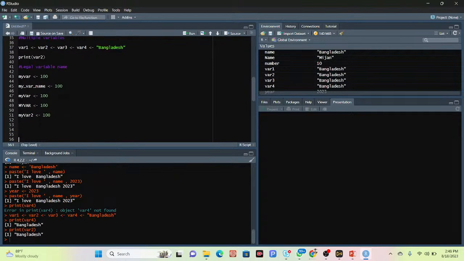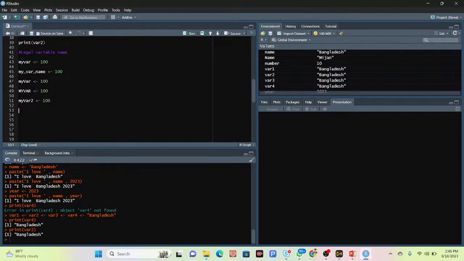So now the illegal variables, which you cannot use. You cannot use an integer value first and then put the variable name. So it is an illegal variable name. When I want to use that variable name, it does not work. You cannot put any type of number before the variable name. After it there is no problem, it will work. But in the first character, you cannot use any number in your variable.